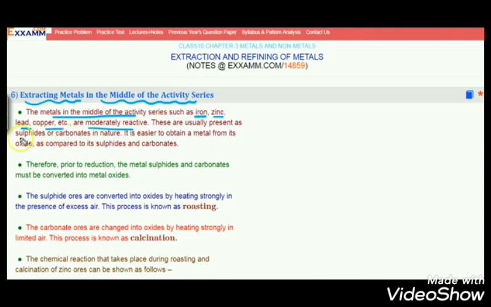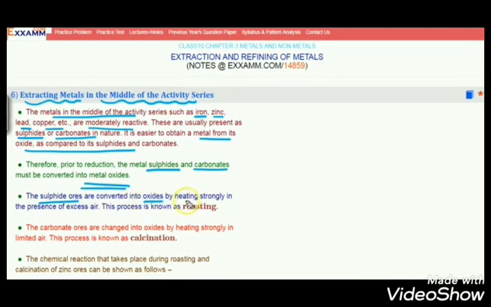They are usually present as sulfides or carbonates in nature. It is easier to obtain a metal from its oxide always. So we are trying to get oxides of those which are sulfides in nature. Therefore we are using reduction, for the metal sulfides and the carbonate ores.